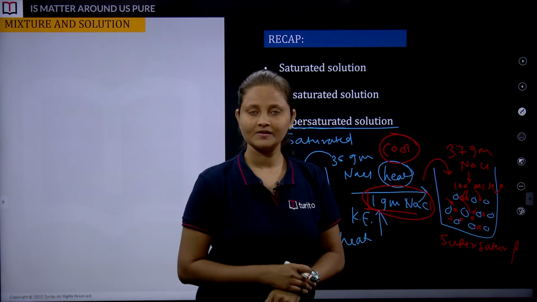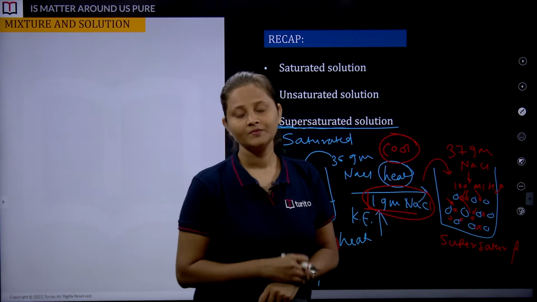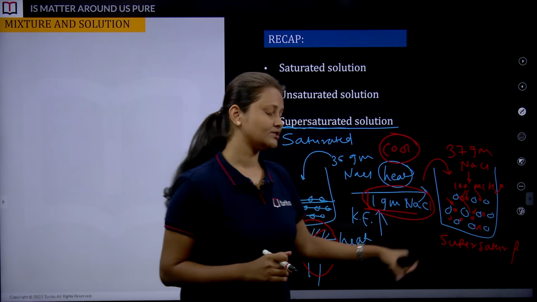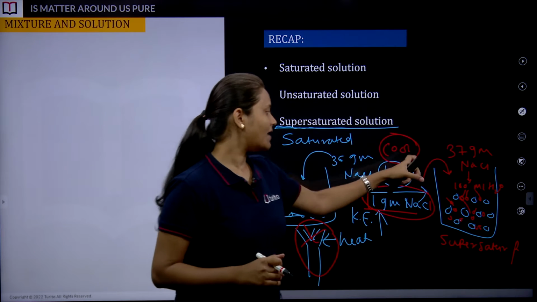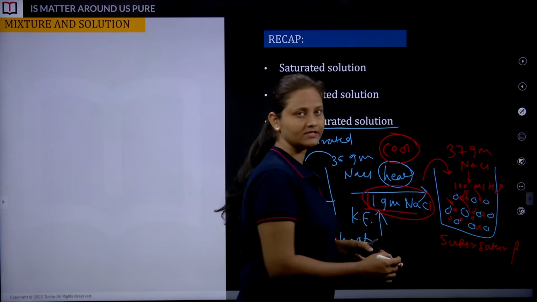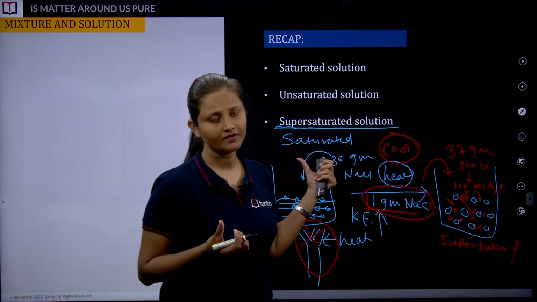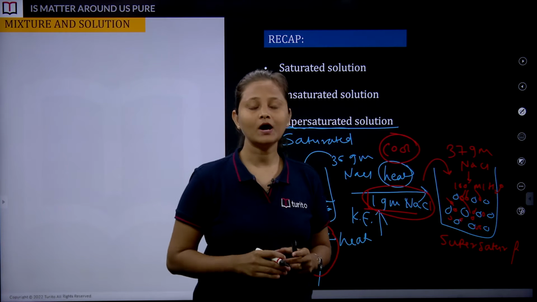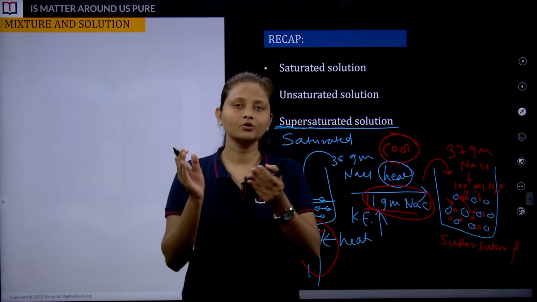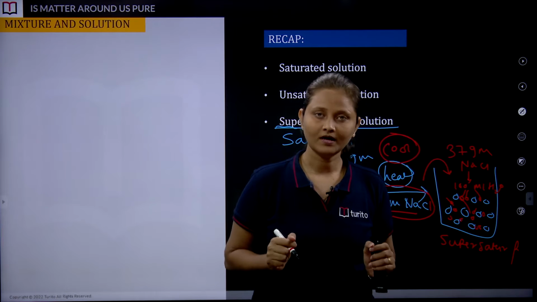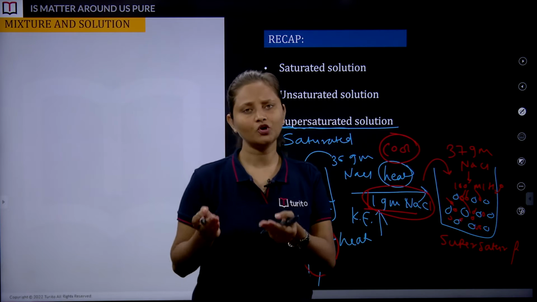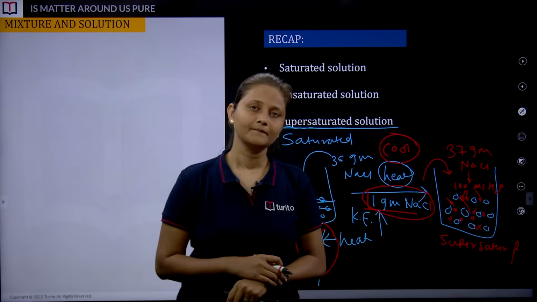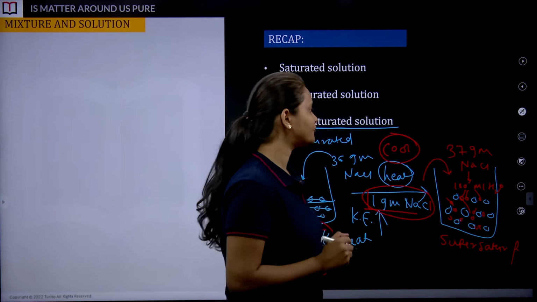Got it? Is there any doubt? Is there any confusion? Crystals are going to form when we cool down the supersaturated solution. The extra, that means here 1 gram of NaCl, when we heat up the saturated solution, the particles got dissolved. As soon as you cool down the supersaturated solution, crystals are going to get formed. I mean the extra amount of solute is going to separate out in the form of crystals. Got it? Is there any doubt? Is there any confusion, students?